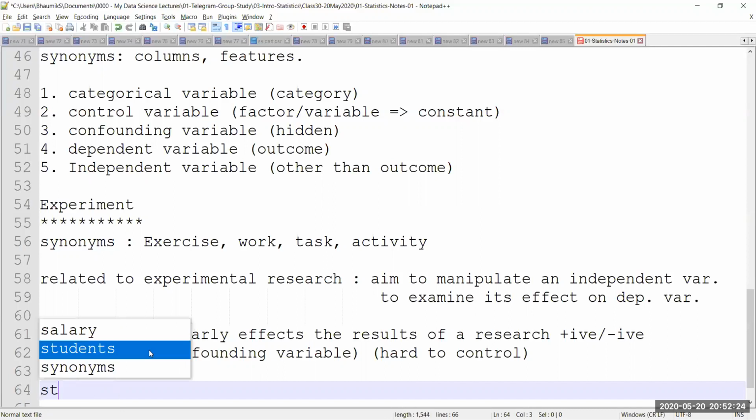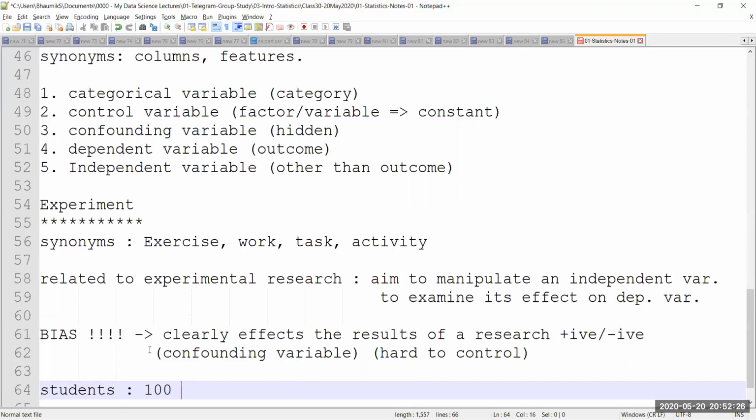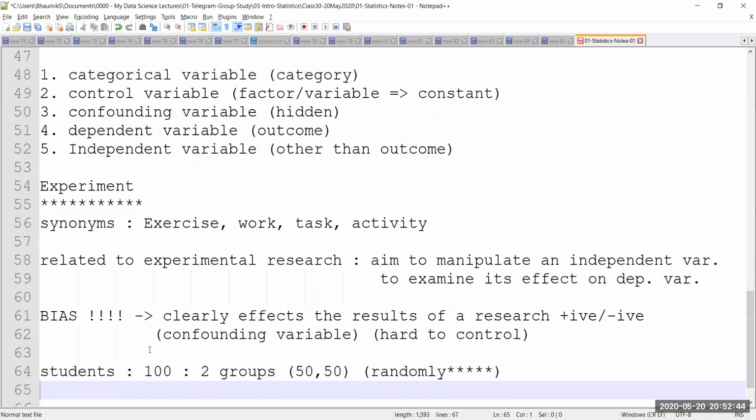I have 100 students, and I'm going to create two groups of 50 students each. I'm equally dividing the students into two groups, and I'm doing this randomly. I'm selecting the students randomly. This word "randomly" is very important, hence I'm going to mark it with stars. We're going to look into this word very carefully very soon.